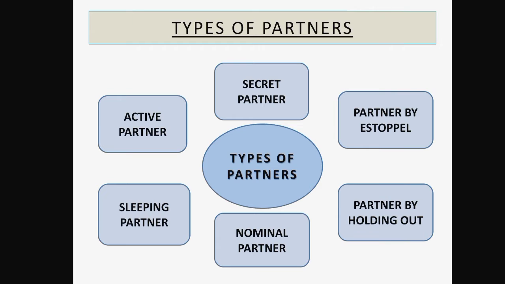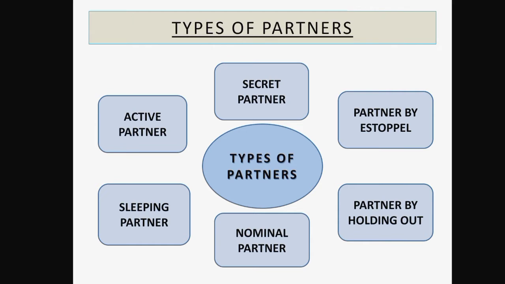Active partners are the partners who participate in the management of the firm, or we can say who participate in the day-to-day activities carried on in the business. Their liability is unlimited. We know in a partnership firm the liability of every partner is unlimited. Unlimited liability means if the firm bears some losses, then all the partners will have to sell their personal property also to recover the losses of the partnership firm.